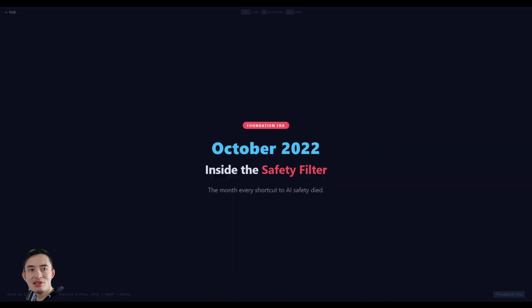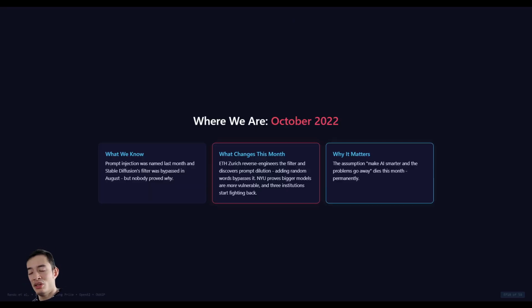In the month of 2022, every shortcut to AI safety will die. We're going to explore the safety filters, see exactly how it works, and find out why adding random words is all it takes to break it. We know that prompt injection was named last month and that Stable Diffusion's filter was bypassed in August.